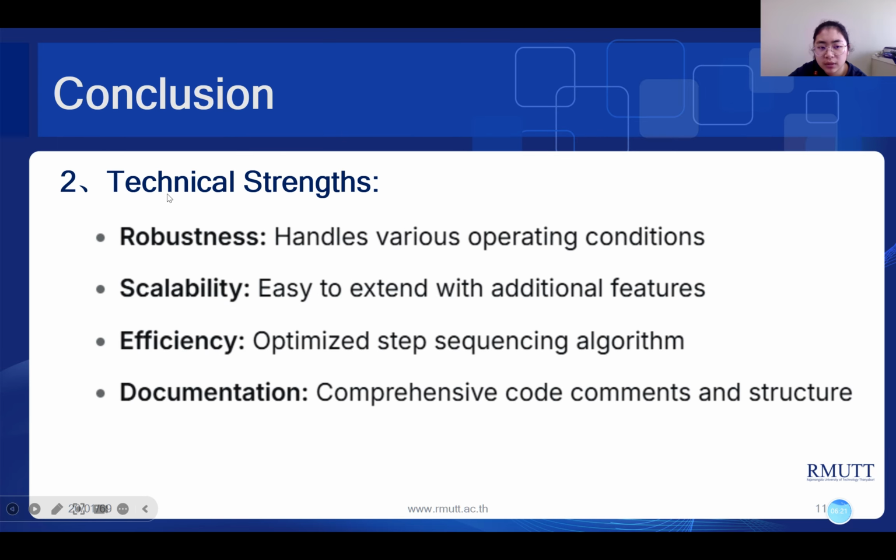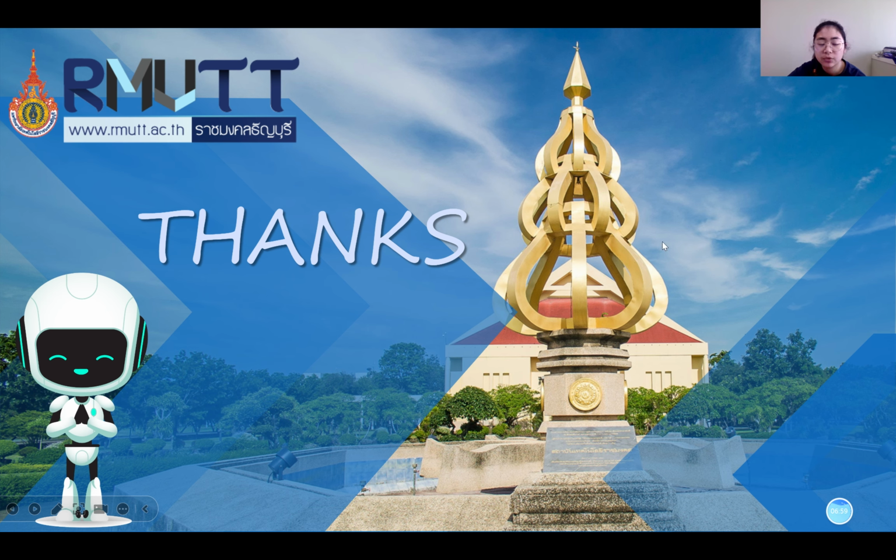And the technical achievements have 4 points. 1 is a button-based, hardware-free operation control, and 2 is successful edge detection with traditional debouncing. 3 is motor speed response analysis. 4 is detection, with clear code comments and structure. So this is my work. Thank you for listening.